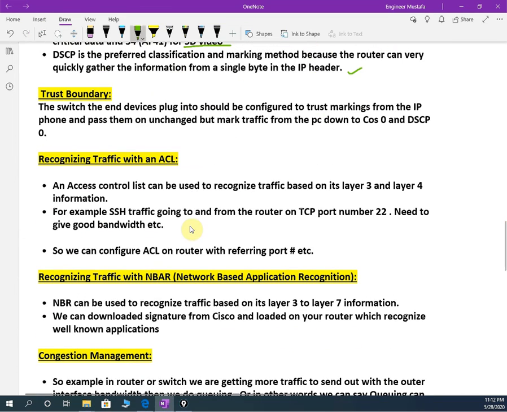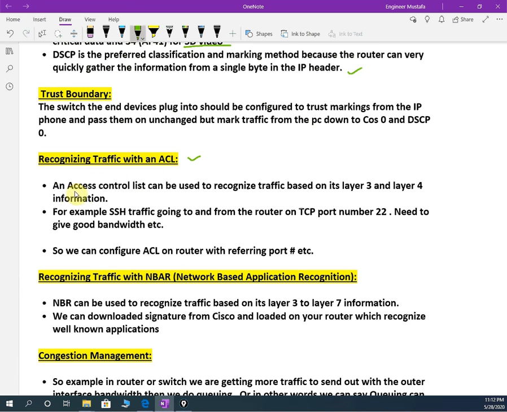And we need to recognize the traffic with ACL also. You can use ACL in layer 3 to block some persons. For example, if a department does not need much internet but is trying to use more bandwidth, then you can put a filter: this guy can browse only 5 GB per day. And for routing protocols, Telnet or SSH, you can give full rights.